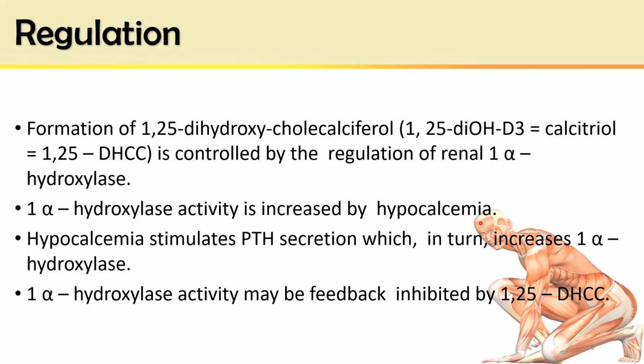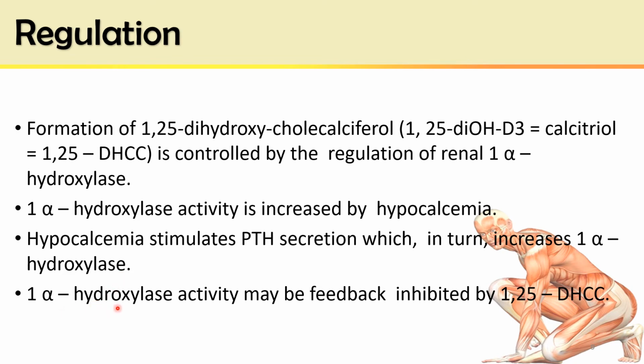When serum calcium level is decreased, the activity of this enzyme is increased, which causes increased synthesis of 1,25-dihydroxycholecalciferol, the active form of vitamin D3. Hypocalcemia also stimulates the secretion of parathyroid hormone from the 4 parathyroid glands present in the neck, which in turn increases 1-alpha hydroxylase enzyme in the kidneys.